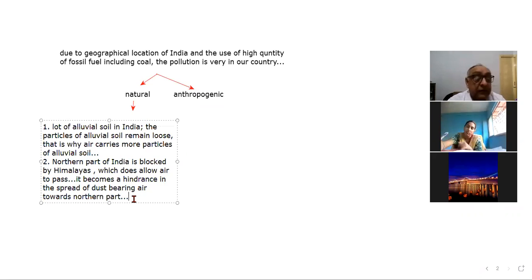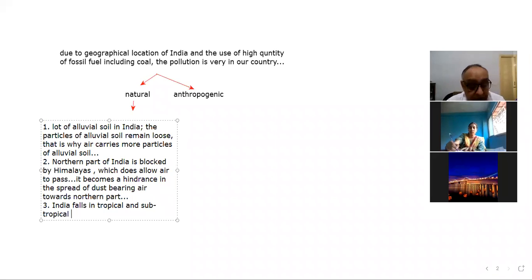And the next thing we can say is that India falls in the tropical and subtropical zone, due to which there is a high prevalence of heat.